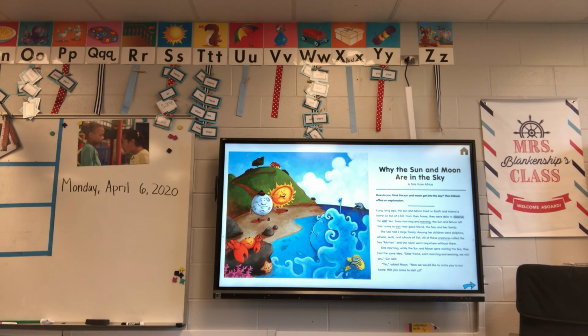It says, long, long ago, the sun and moon lived on Earth and shared a home on top of a hill. From their home, they were able to observe a vast sea. Every morning and evening, the sun and moon left their home to visit their good friend, the sea and her family. The sea had a large family. Among her children were dolphins, whales, seals, and schools of fish. All these creatures called the sea Mother, and she never went anywhere without them.